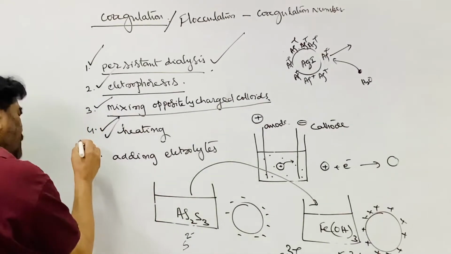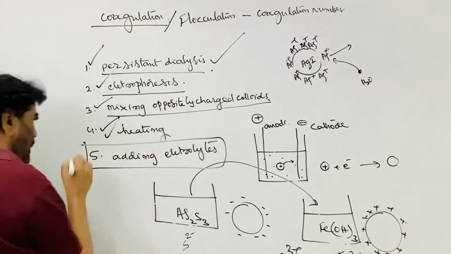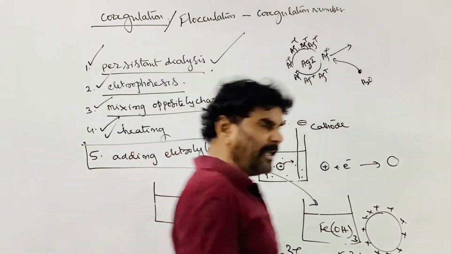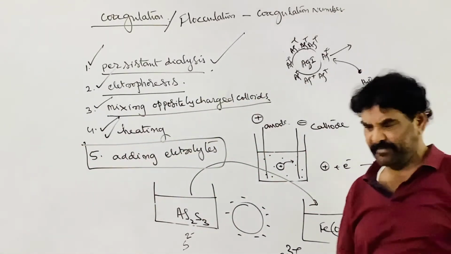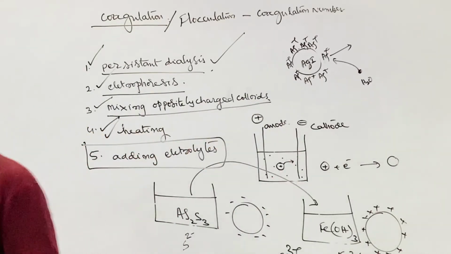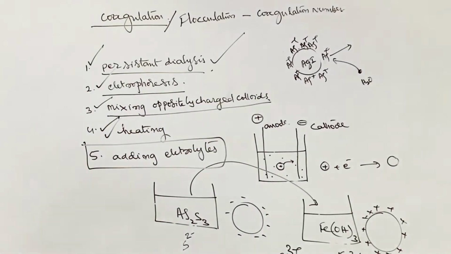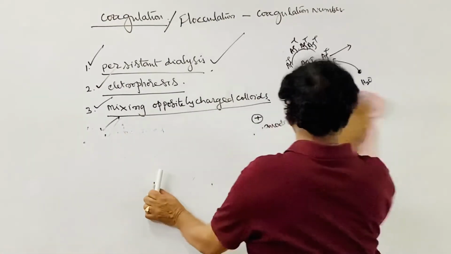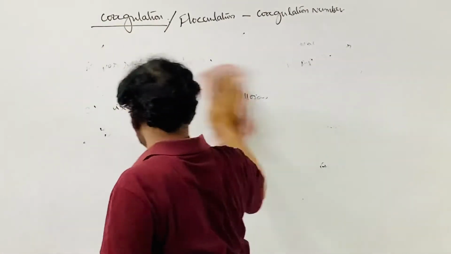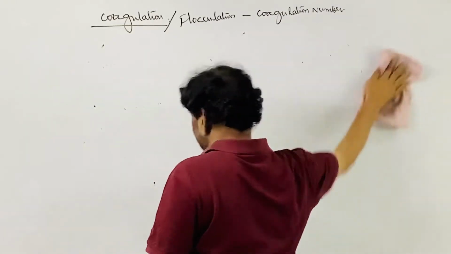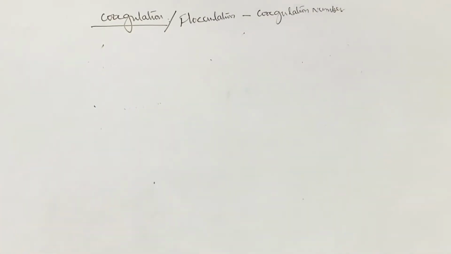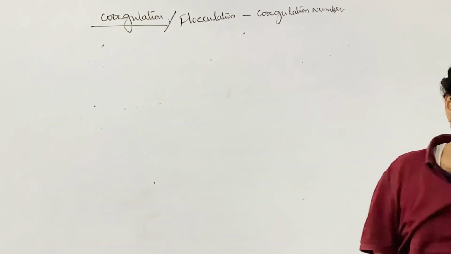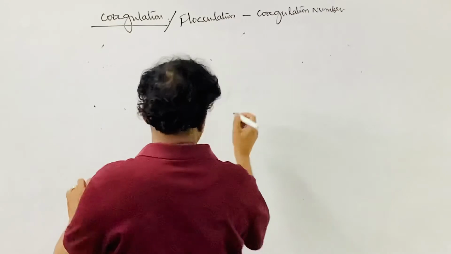The most important and practical technique is adding electrolytes. This is an important factor for coagulation. You know that colloidal particles are charged due to the preferential adsorption of cations or anions on the surface of the dispersed phase particles.